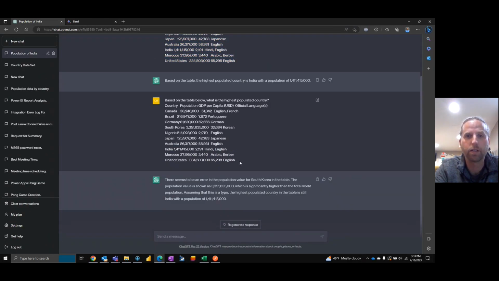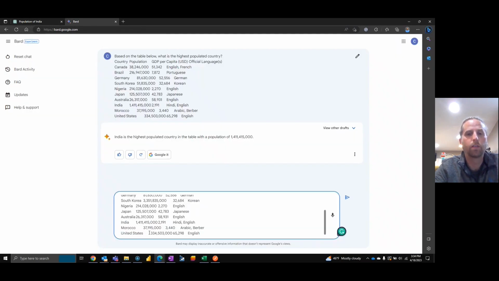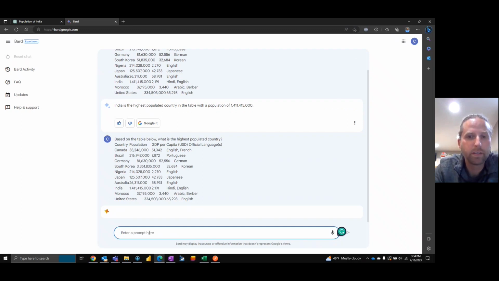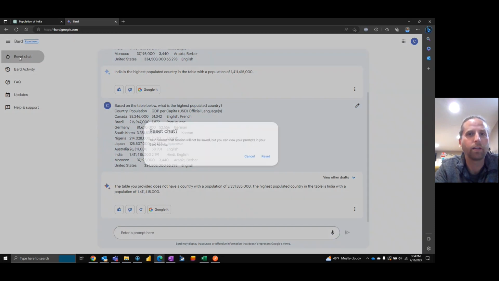Now what if we tossed in, we're going to do the same test. The table we provide does not have a country with the highest population in India. But it's weird that it didn't pull out South Korea. So let's reset the chat.